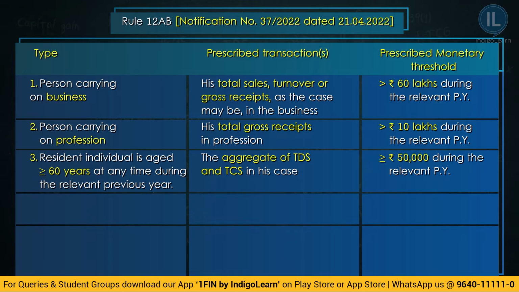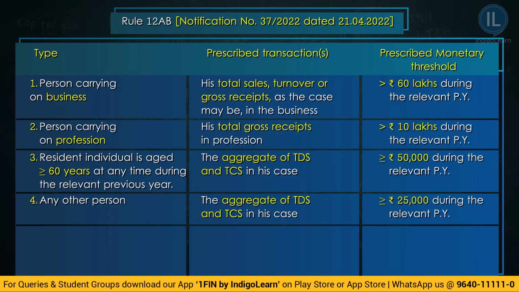During the previous year, if the TDS amount and TCS amount combined is more than or equal to 50,000, then that particular person must file a return of income compulsorily. Next, the fourth one comes: any other person, which means here we are talking about a person other than a senior citizen. In this scenario, if the aggregate of TDS and TCS is greater than or equal to 25,000 during the relevant previous year, then that particular SSC must file return of income compulsorily.